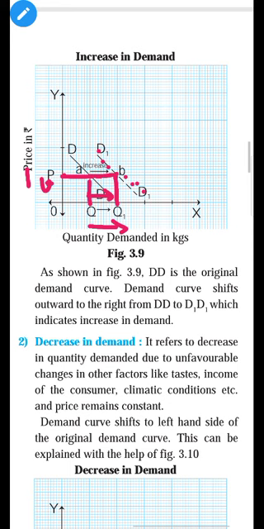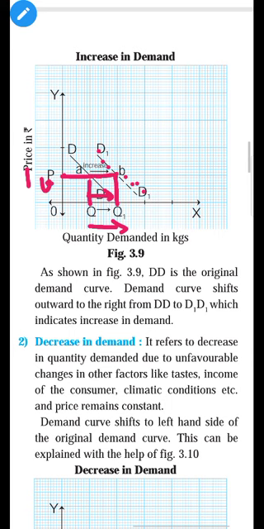And how does the demand increase? Because of other factors. It may be increase in income, increase in population, good taste of the commodity, or price of substitute goods. What are the examples of substitute goods? Tea and coffee. When the price of tea increases, the demand for coffee increases, so people demand more coffee. So these are the substitute goods. This is the increase in demand.